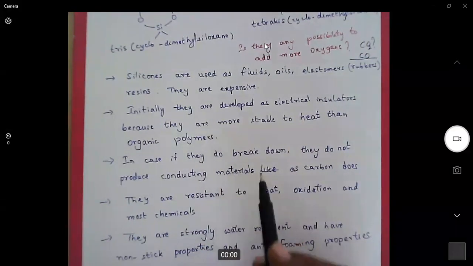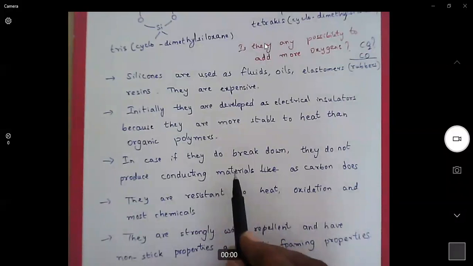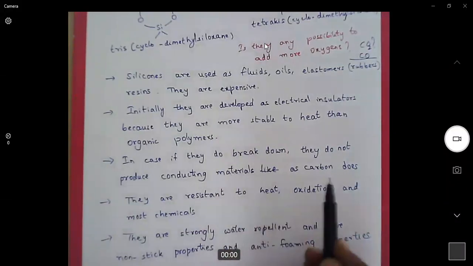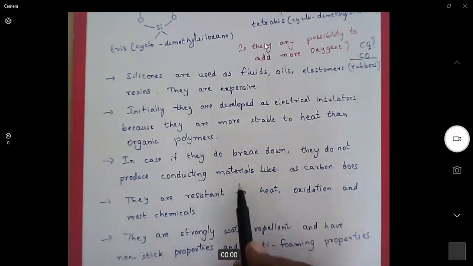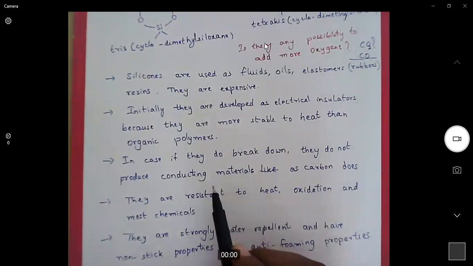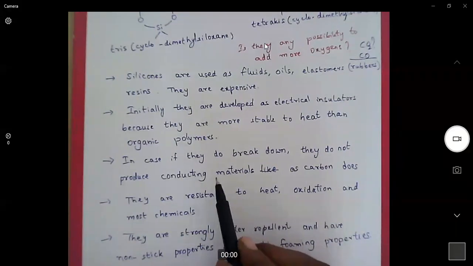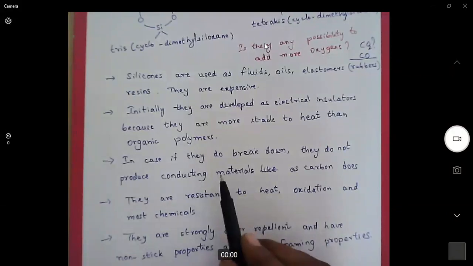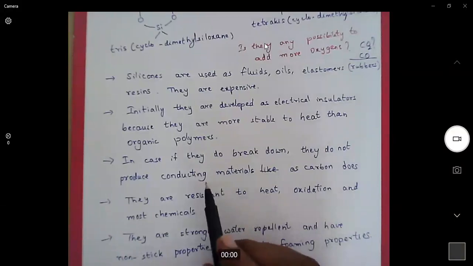But when silicones break down under extreme conditions, they do not produce conducting materials. So that is the advantage of using silicones. Silicones will resist temperatures up to 200 or 300 degrees centigrade. But if we heat it to more than 300 degrees centigrade, then they will break down, but they don't produce conducting materials.